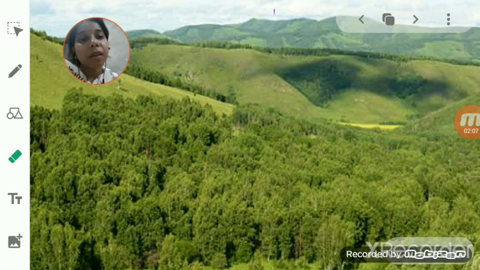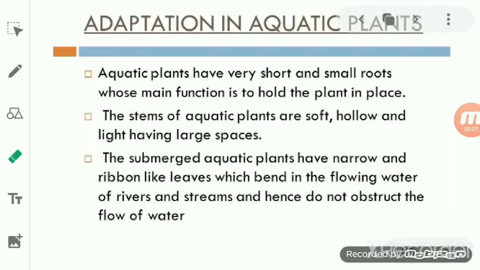Okay, now today we will continue with the chapter. So now we will discuss the adaptation in the aquatic plant. Okay, so if you see the features or the adaptation of the aquatic plant, the first thing is that aquatic plants have very short and small roots, whose main function is to hold the plant in place.